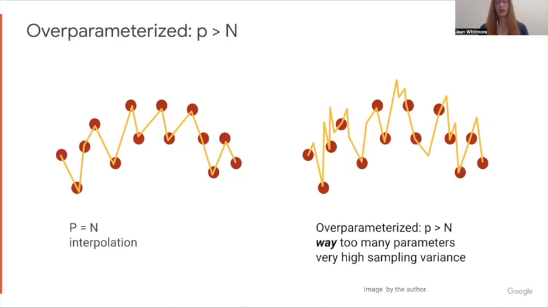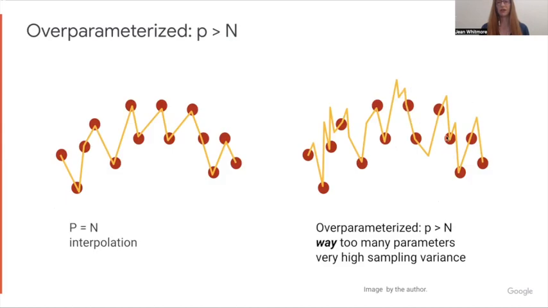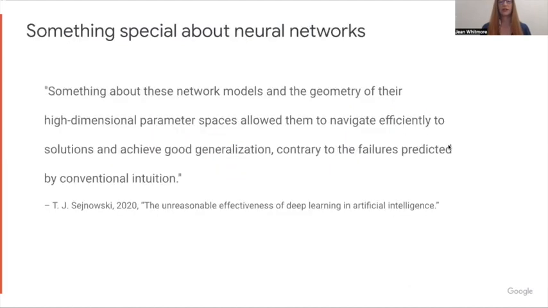Now this is something we have played around with before and we've had solutions before, but the thought is maybe there's something about these network models and the geometry of their high dimensional parameter spaces that allow them to navigate efficiently to solutions and achieve good generalization, contrary to the failures predicted by conventional intuition. This was in T.J. Sejnowski's paper I quoted before. So the thought is there must be something special about neural nets that avoids these extra squiggles that would make it have a terrible high sampling variance and terrible test error.